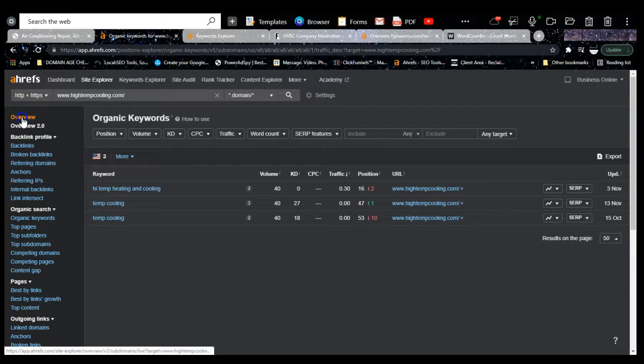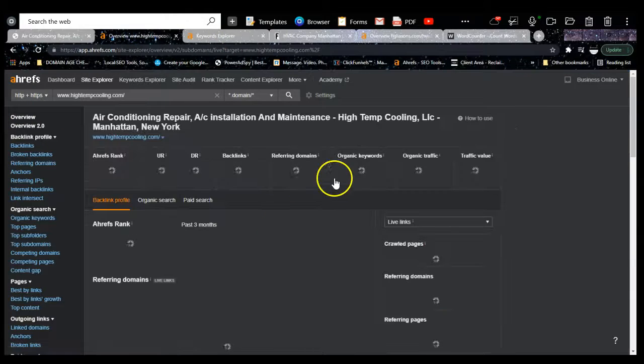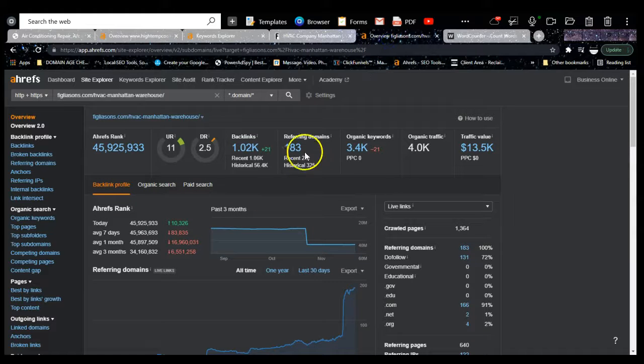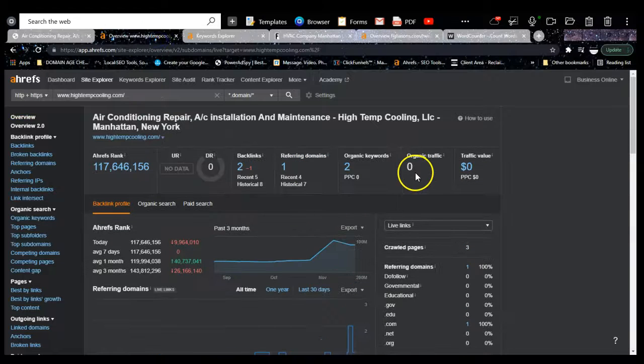Another reason why this may be the case is that, well, actually, I'm going to get into that. But what I'm going to tell you guys is that these referring domains, this is what passes you guys power. As you can see, these guys have 183, and they're getting 4,000 traffic to their website every month. And if you guys have a 0 traffic value, it could be easy to come in here and beat these guys. So I'm going to show you what you could do today to do that.